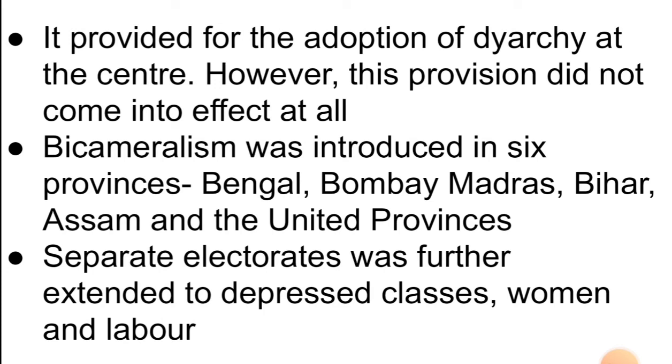Now separate electorates were further extended to depressed classes, women, and labor by the Government of India Act 1935. It was extended to depressed classes, but Gandhiji went on a fast in the Yerwada jail in Pune, and then a pact was signed between B.R. Ambedkar and Gandhi that depressed classes will not get separate electorates, but they will get reservation in the Legislative Council.